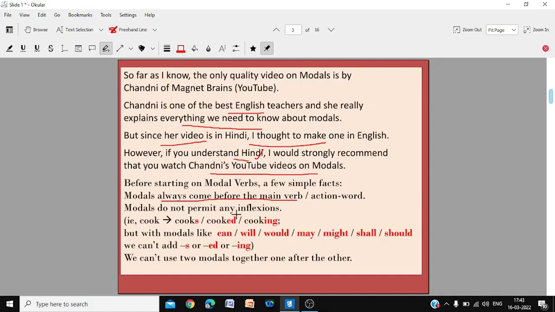Modals do not permit any inflections. For instance, if you have a word like cook, you can have cooks, cooked, cooking, but modals cannot. You cannot add s, you cannot add ed, you cannot add ing. There would be no inflections. We can't use two modals together. Can and will cannot be used together. Would and may cannot be used together. So special verbs preceding the main verb, which you cannot use with any other modal, and where you cannot add s or ing or ed, these special verbs are called modals.